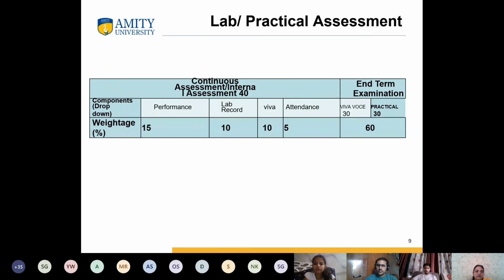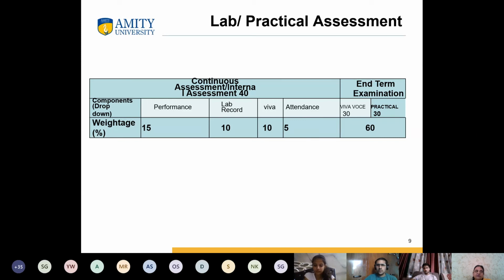For lab, there is a 15 marks performance record. So yesterday I gave you the briefing on how we will be doing that lab. Through online mode we will be doing that. And how I will be evaluating the performance, I'll assign you certain exercises. First I will give you the demonstration, and then I will be assigning you one experiment. Within a window of 5 days you need to complete it. You can submit it as a soft copy with the snapshot, either on the same day or within the 5 days, on my mail ID. So that is how I will be evaluating your performance in your lab.